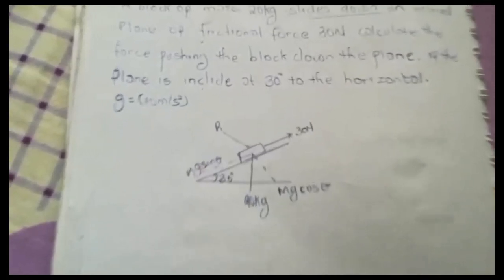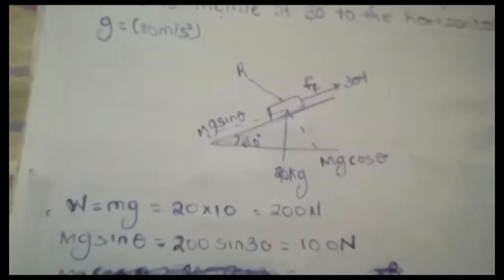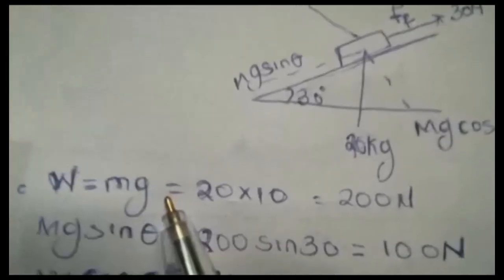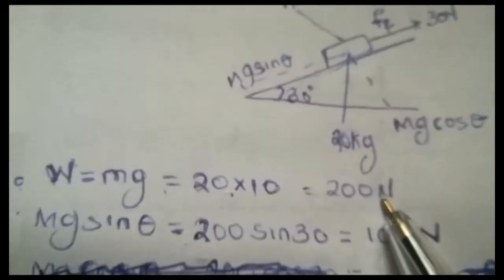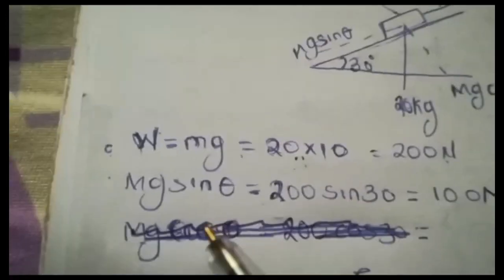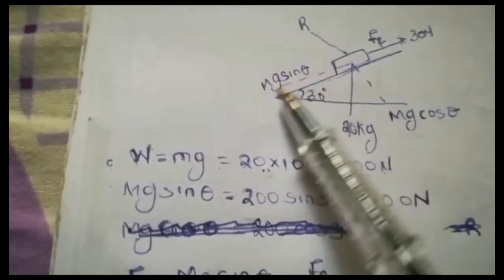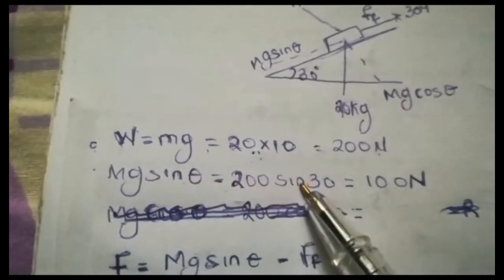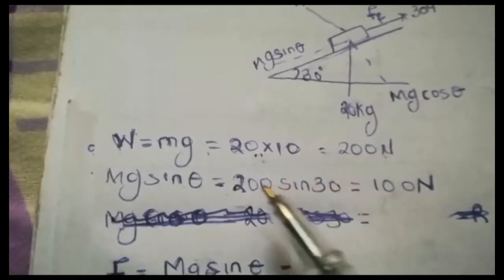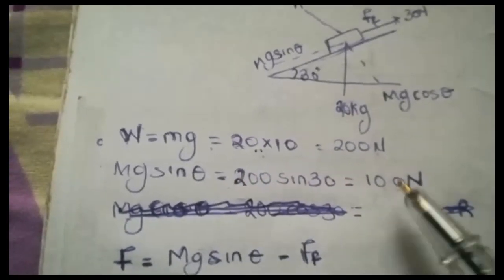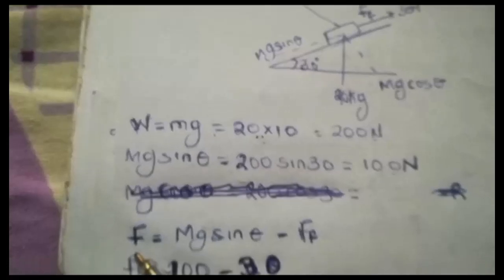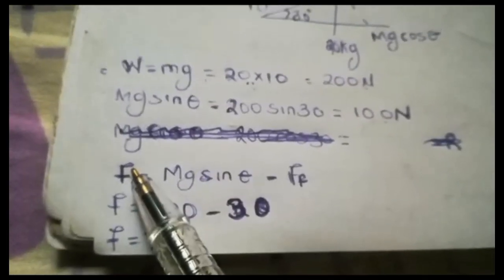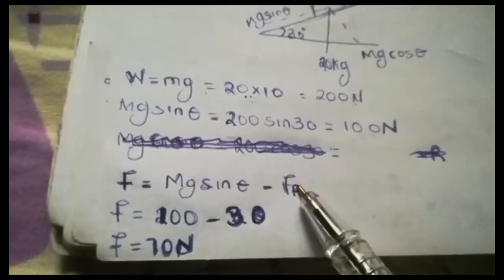Alright, now let's solve. The first thing to calculate is your weight, mg. That's 20 times 10, which is 200. Then also calculate the force acting downwards here, mg sin theta. That's 200 times sin 30. Sin 30 is 0.5, times this, we get 100. Now your net force is going to be this minus this, mg sin theta minus the frictional force.